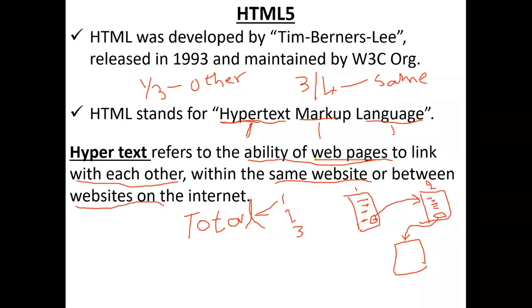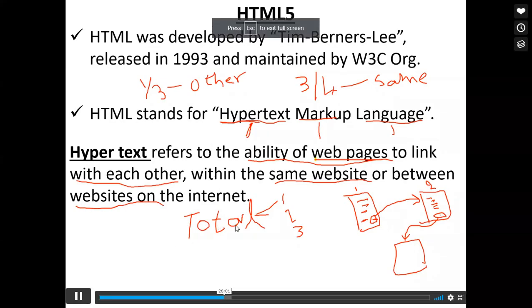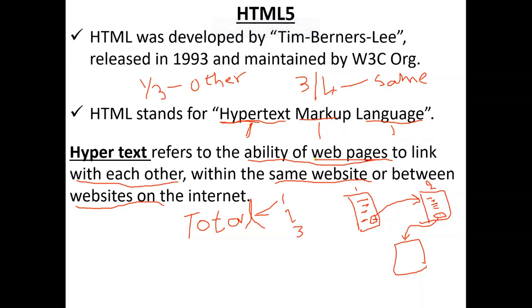So this is hyper, meaning navigations from one page to another page. HTML exists for navigations, because the total content we are unable to display in a single page. So we are splitting the content: some content in one page, some in another page, some in another. All these integrations are required. But users don't know how to move, so as a developer, we have to provide those links ourselves.